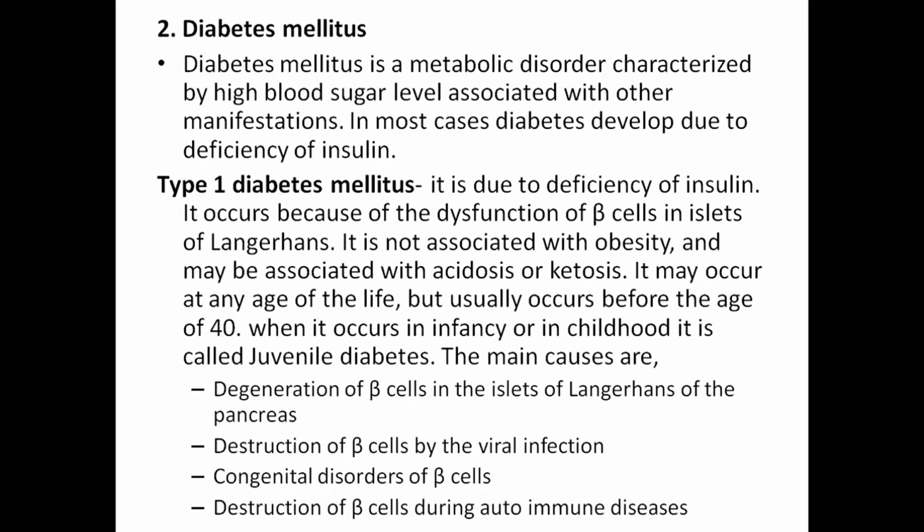Type 1 diabetes is due to the deficiency of insulin. It occurs by the dysfunction of beta cells in the islets of Langerhans. It is not associated with obesity and may be associated with acidosis or ketosis. It may occur at any age of life but usually occurs before the age of 40. When it occurs in infancy or childhood, it is called juvenile diabetes.